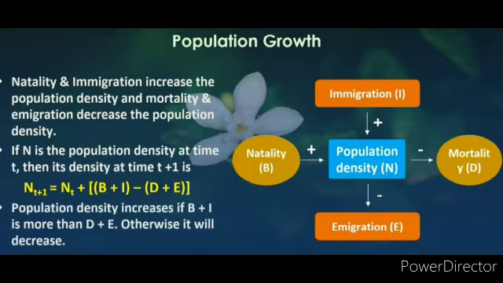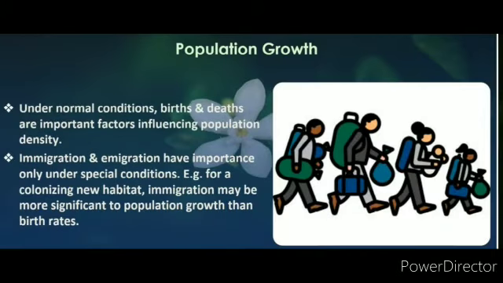Population density increases if birth and immigration are more than death and emigration, otherwise it will decrease. Under normal conditions, birth and death are important factors influencing population density. Immigration and emigration have importance only under special conditions. Example: for a colonizing new habitat, immigration may be more significant to population growth than birth rate.